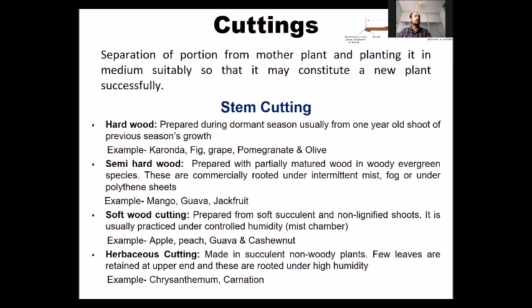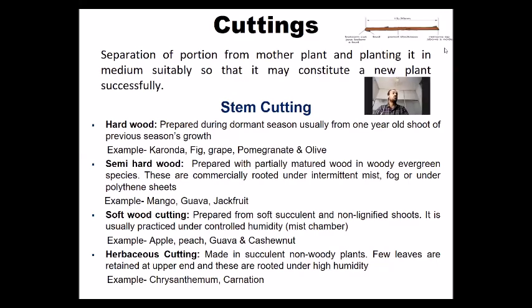Softwood cutting is taken from the soft and succulent shoots of the plant, and they are rooted under controlled humidity or mist chamber conditions. Normally, we say that softwood cuttings are taken from 3 months old shoots, and this can be taken in cashew nut, apple, pear, and peach.